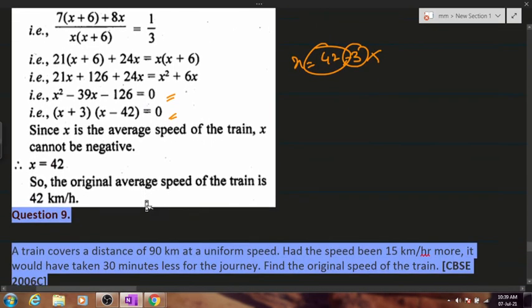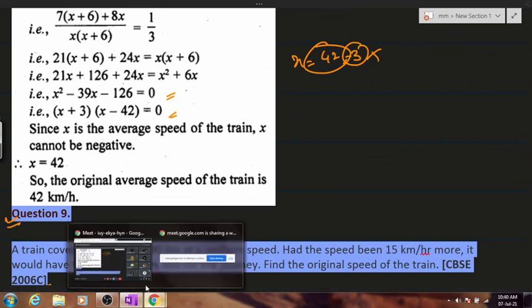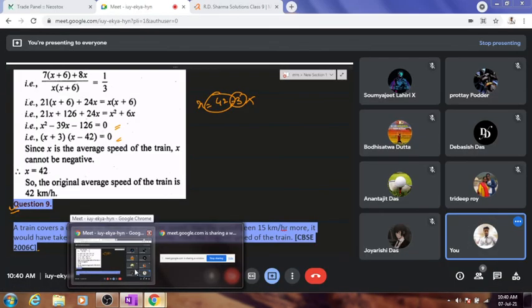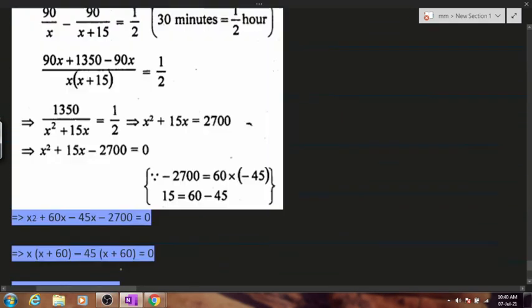Yes or no? Question number 9. Confirm everyone. Yes, sir. Question number 9 will be your homework. Kindly take a screenshot. Take it. And push.